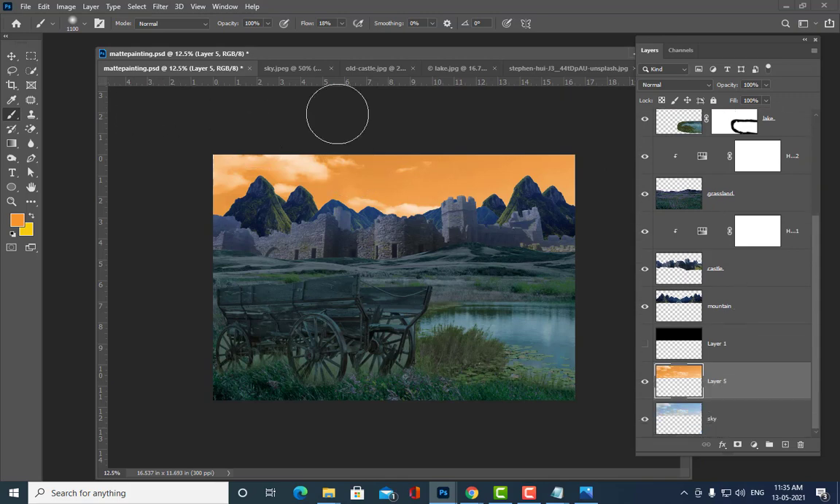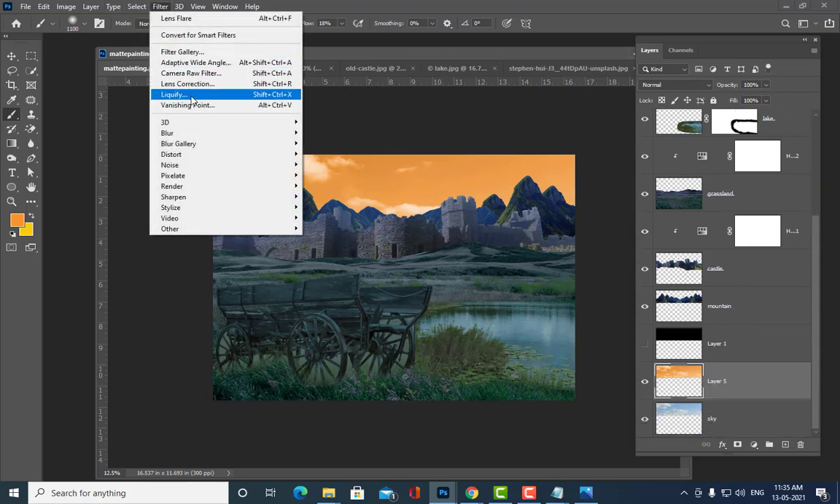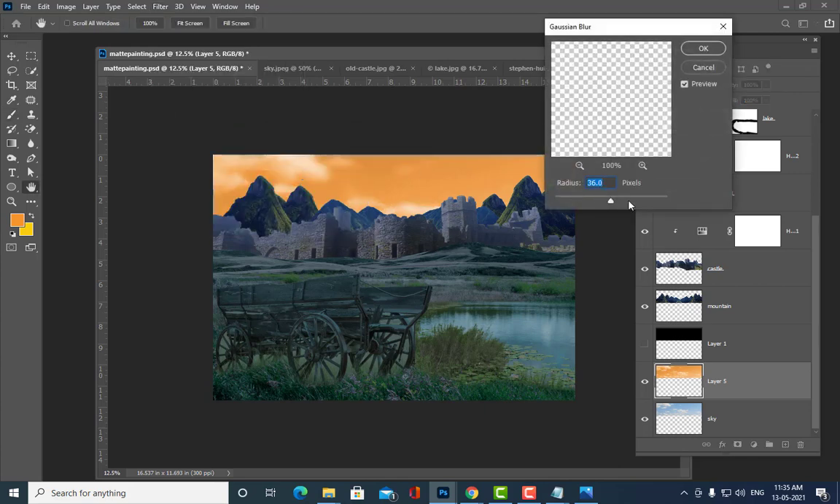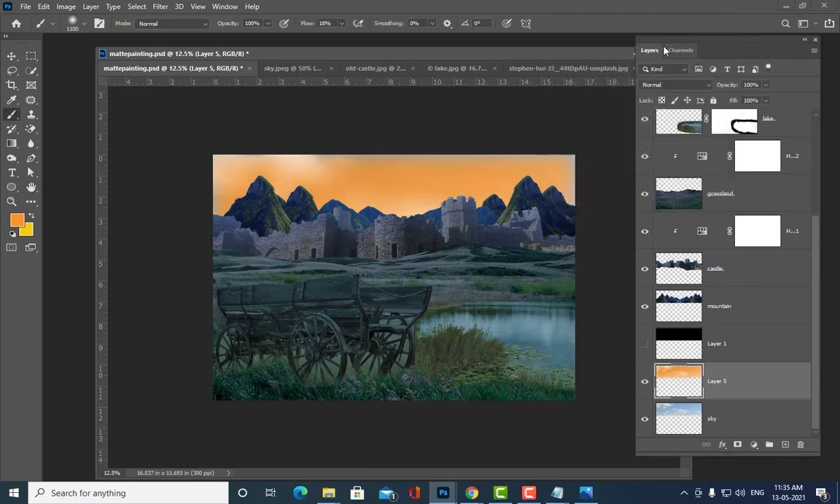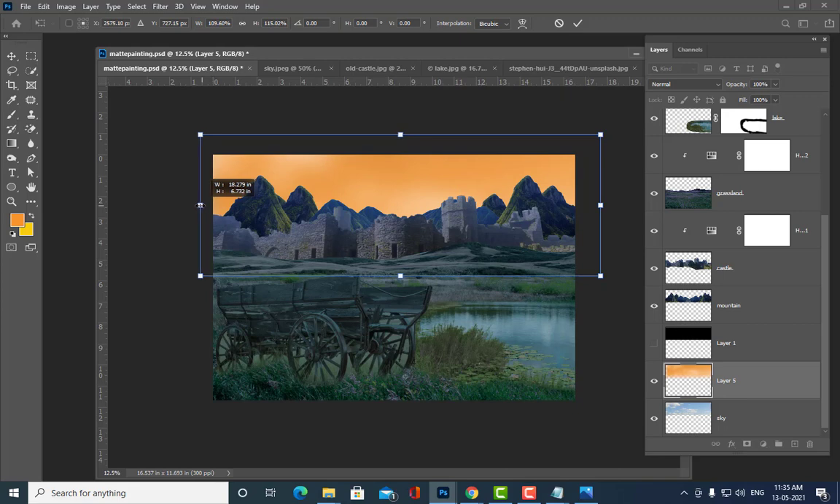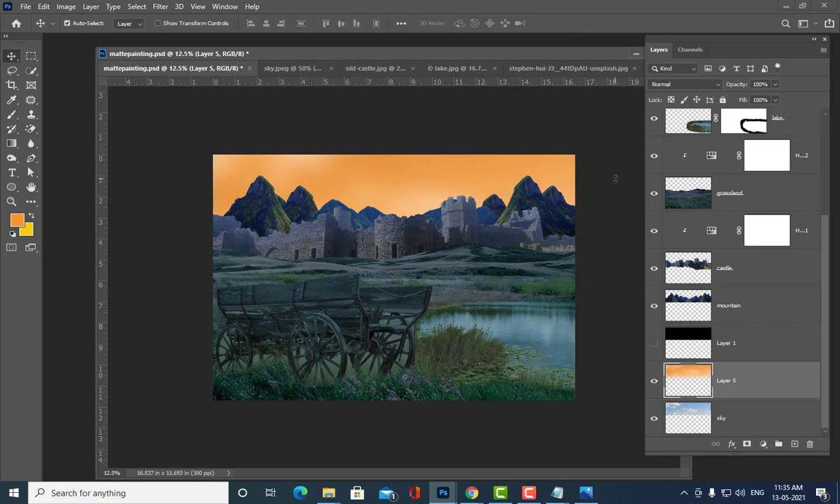So what is that filter? We'll apply the Gaussian blur filter. Filter, Gaussian blur. See, and make the clouds a little bit dim. Are you all getting my point? Yes, sir. See, now the clouds are dim. So we have a dim sky now. Okay, so now we'll try to scale this one. So we have a very dim sky.